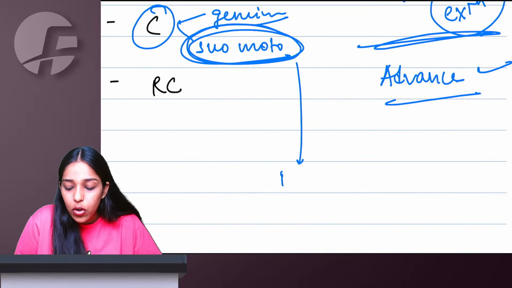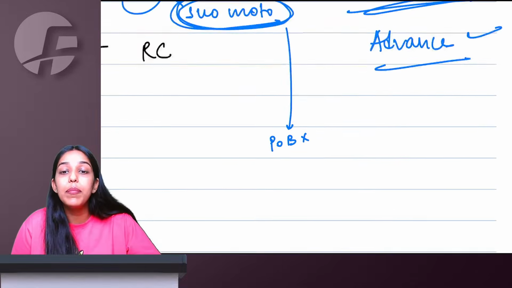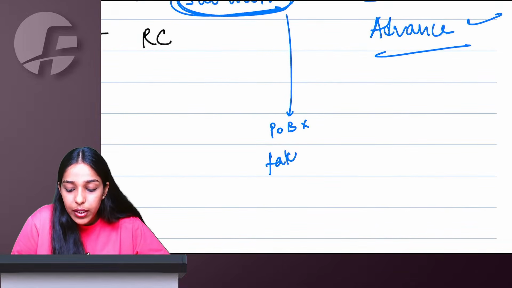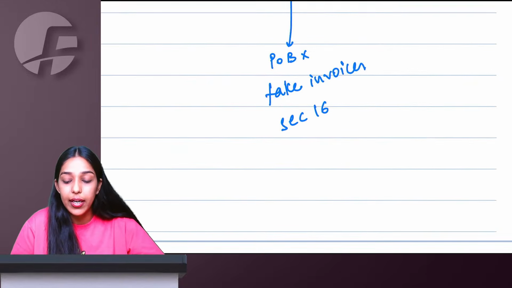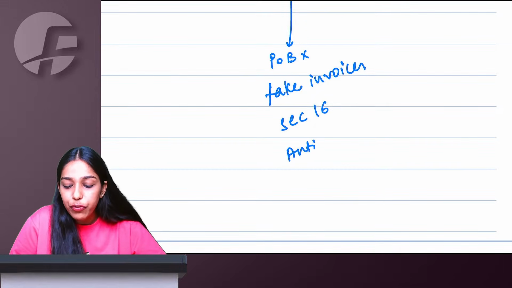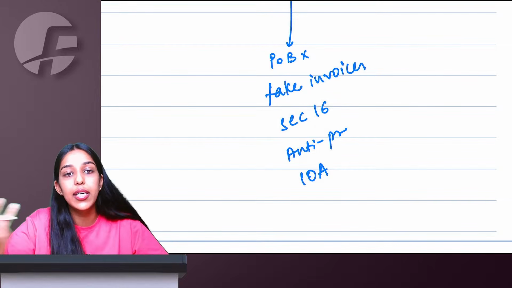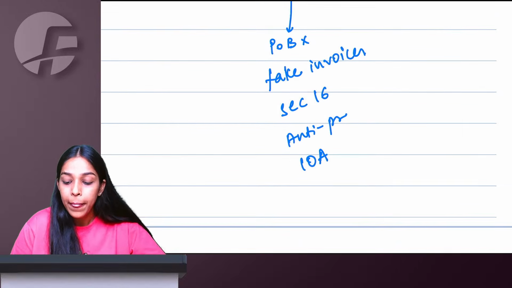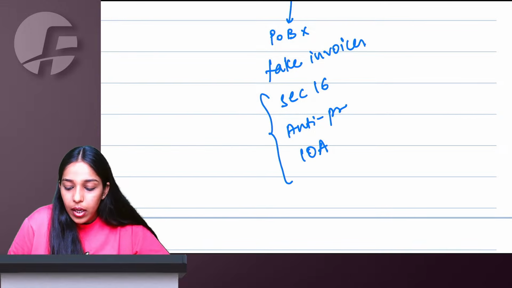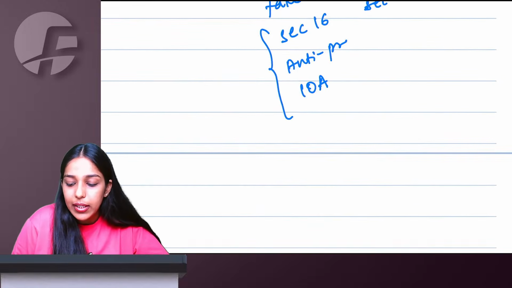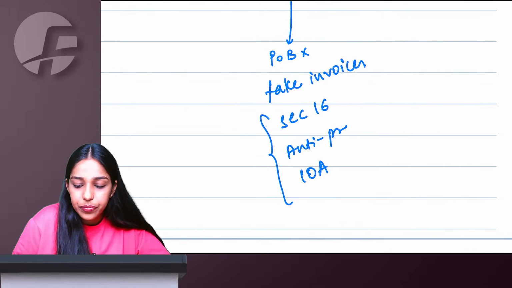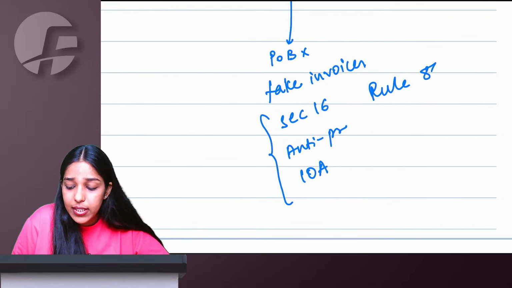When, ma'am, you are not doing business from your declared place of business, you are issuing invoices but you are not doing any supplies, basically fake invoices. You are violating section 16, taking ITC, violating anti-profiteering provisions, violating rule 10A, not giving bank details in 30 days or GSTR1, whichever is earlier, or you are violating rule 86B, that 99 percent rule.